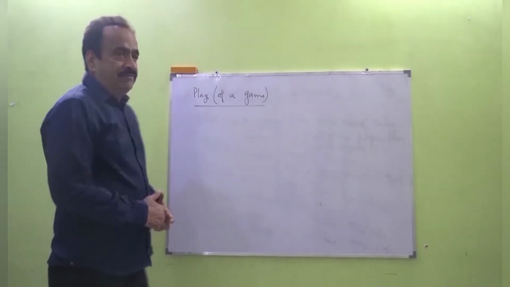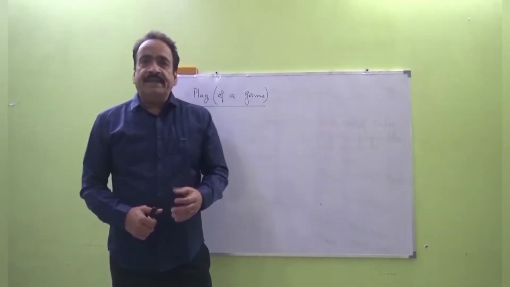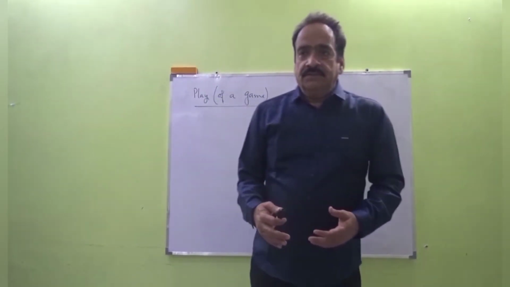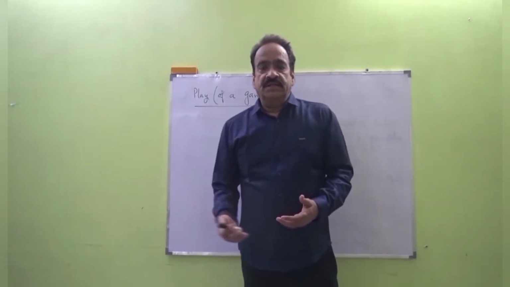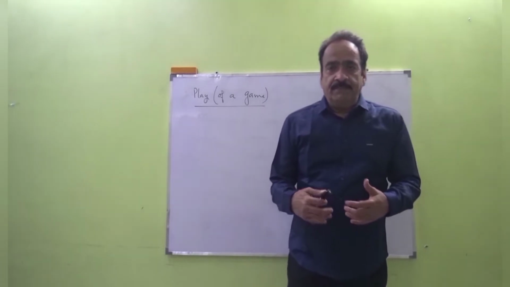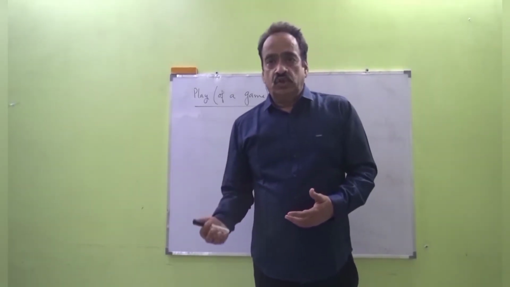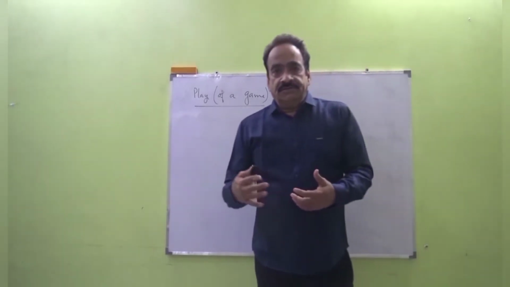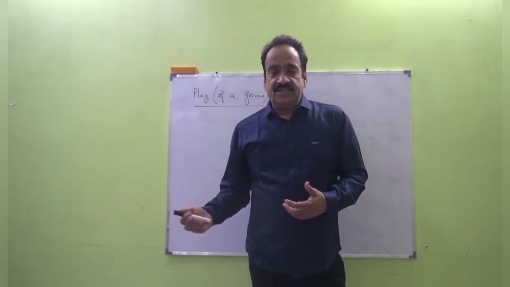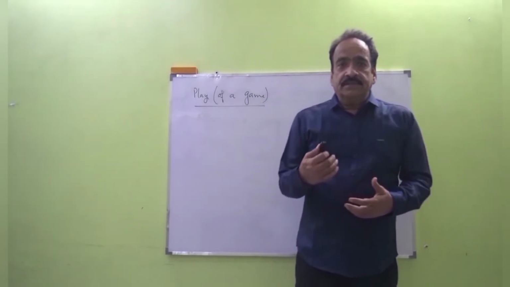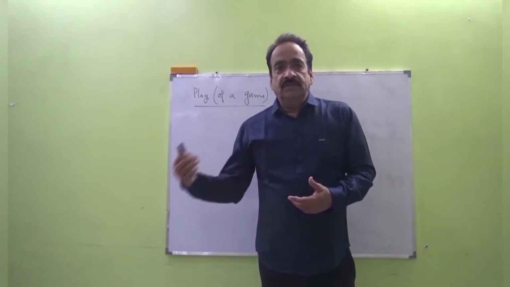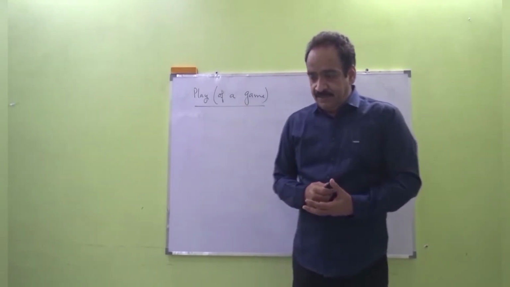Now next is play of a game. What do you mean by play of a game? A game played once is called a play of the game. Suppose I'm playing solitaire 3 times. This means that I'm playing 3 plays of solitaire. Suppose India and Pakistan are playing 3 one-day international matches. We'll say that India and Pakistan are playing 3 plays of the one-day international match.